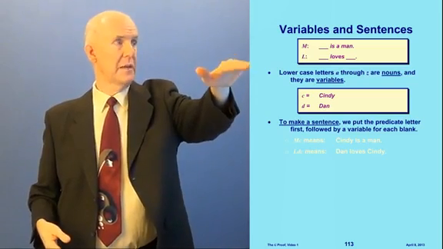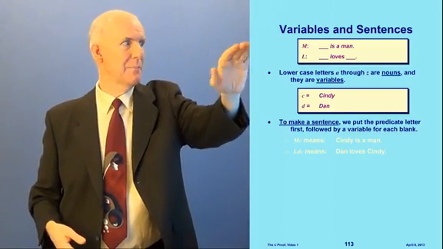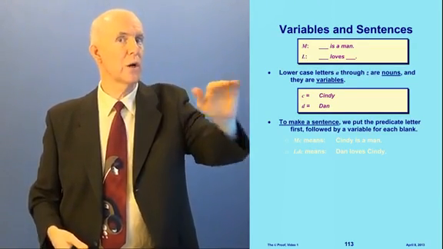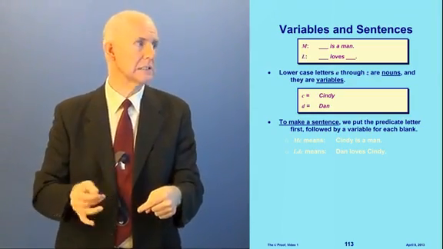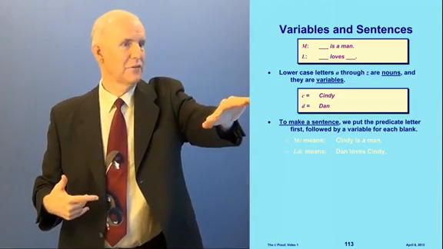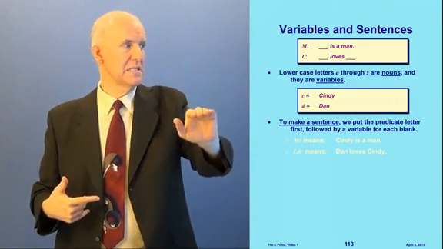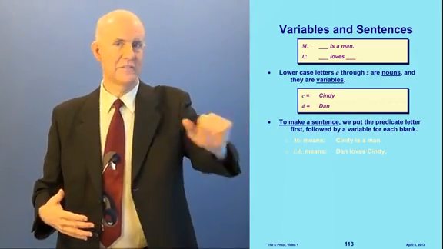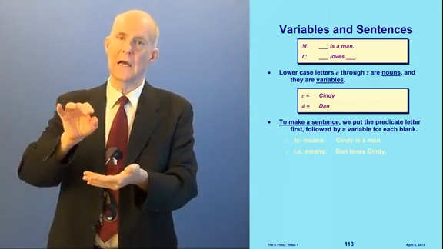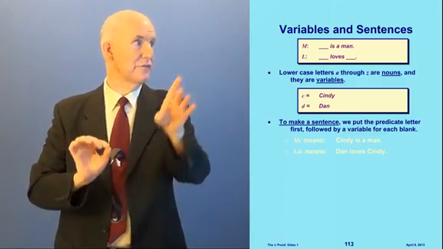So now using the same 2 sentences, predicates M and L, now we're going to use lowercase letters A through Z to represent the nouns that go in the blanks. They're also variables. So for instance, lowercase c might mean Cindy, and lowercase d might mean Dan. Now to make a sentence, we plug variables, lowercase letters, in for each of the blanks.